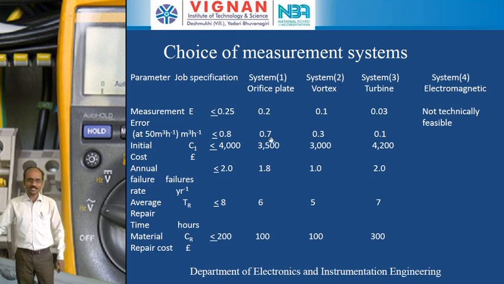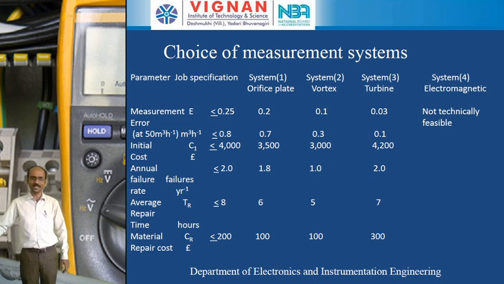Here we are comparing all the specifications, like measurement error. In the orifice plate it is 0.2, in the vortex meter it is 0.1, and in the turbine meter it is 0.03. So 0.1 is minimum compared to the orifice plate and the turbine. Similarly, if you take the initial cost also, the initial cost of the vortex meter is somewhat less compared to the orifice plate and turbine meter.